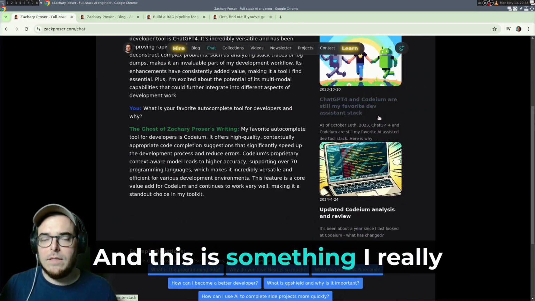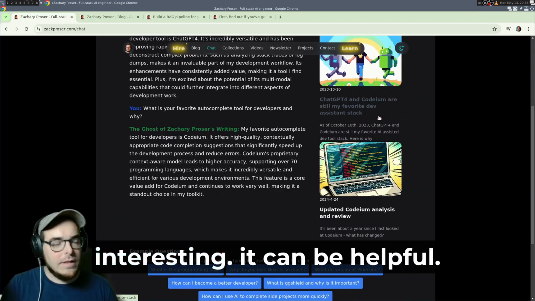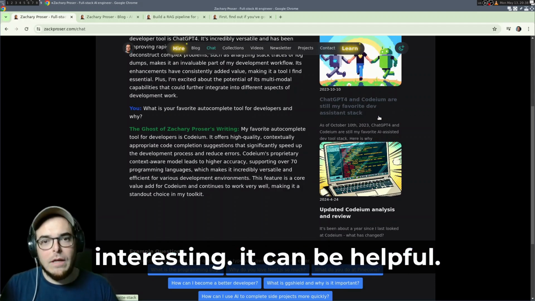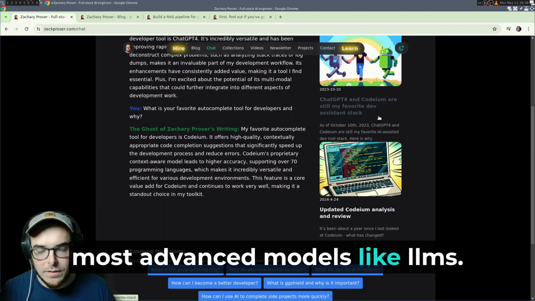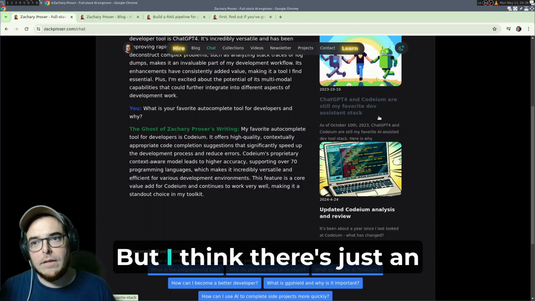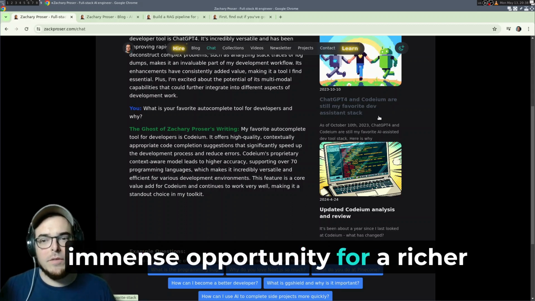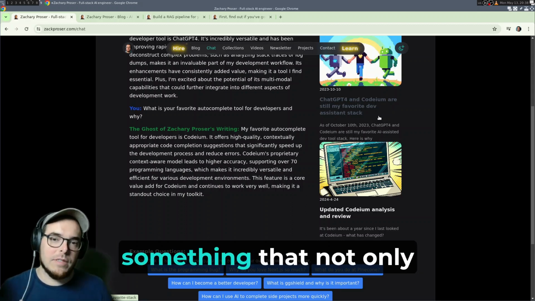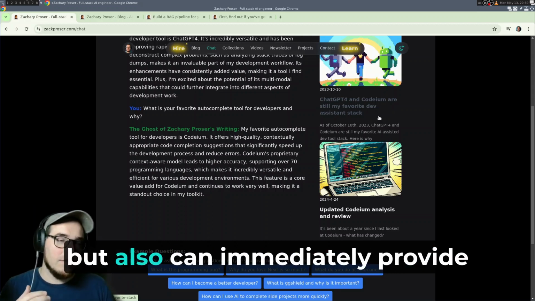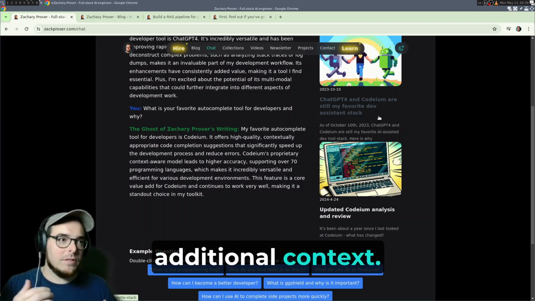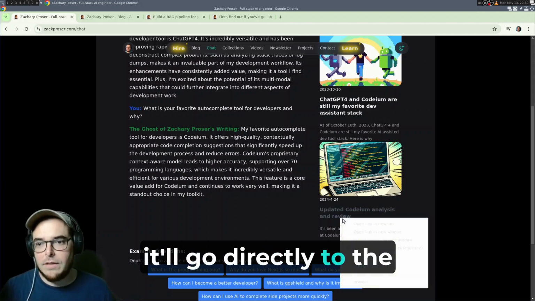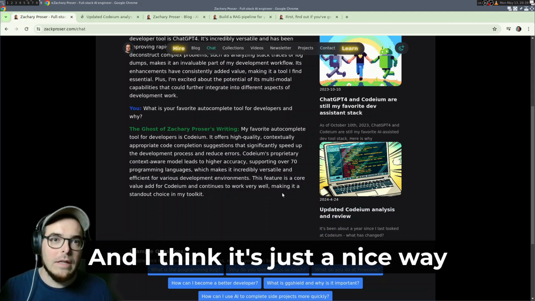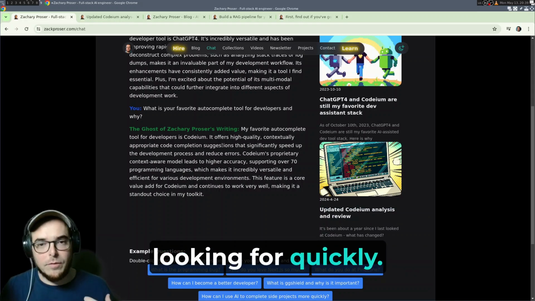And this is something I really wanted because chat is interesting. It can be helpful. It's certainly helpful when you're working with some of the most advanced models like LLMs. But I think there's just an immense opportunity for a richer experience when you build something that not only answers your question, but also can immediately provide additional context. And note that there's rich visuals. If I click this link, it'll go directly to the blog post in question. And I think it's just a nice way to get folks what they're looking for quickly.